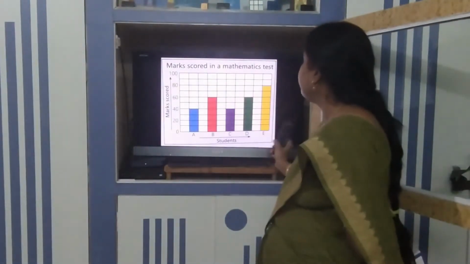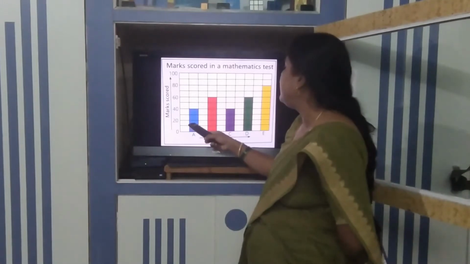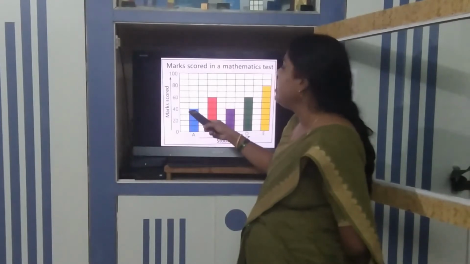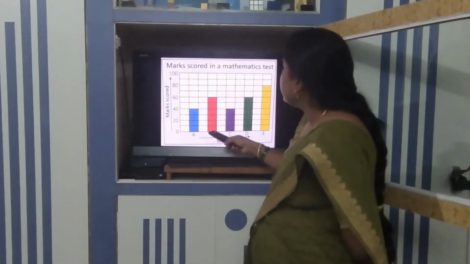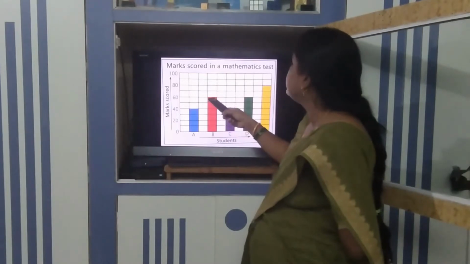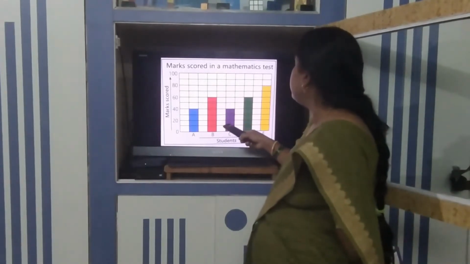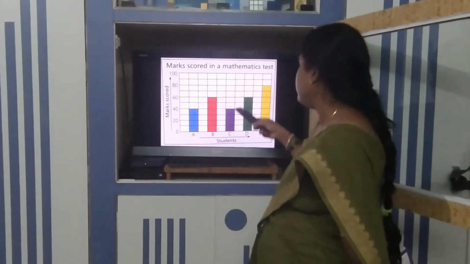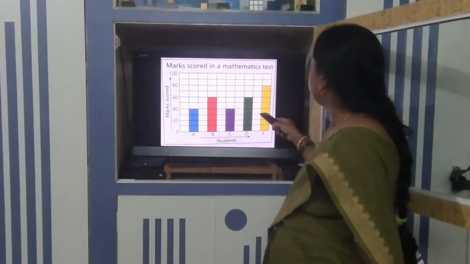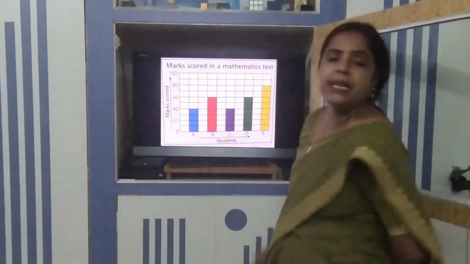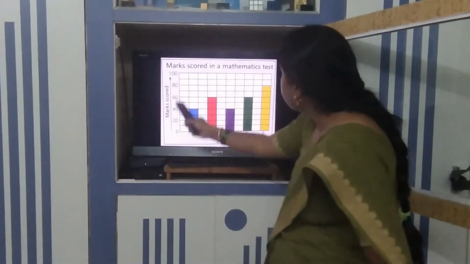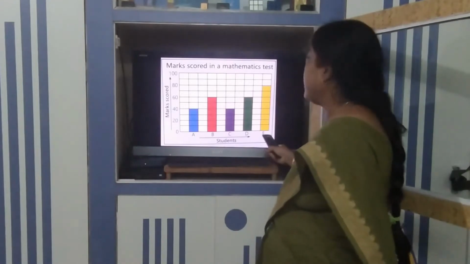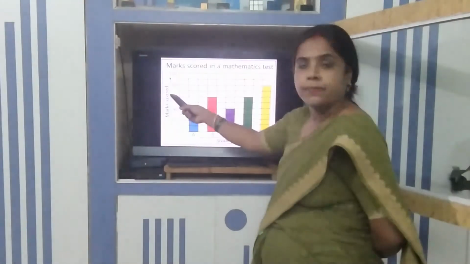So from this data, A has scored 10, 20, sorry, 10, 20, 30 and 40. Now B has got 10, 20, 30, 40, 50, 60, then C has got 10, 20, 30, 40, D has got 10, 20, 30, 40, 50, 60, and E has got 10, 20, 30, 40, 50, 60, 70 and 80 marks.